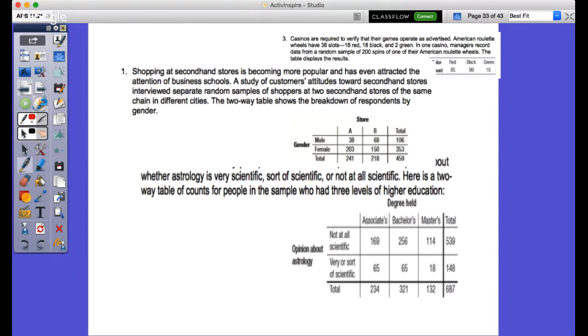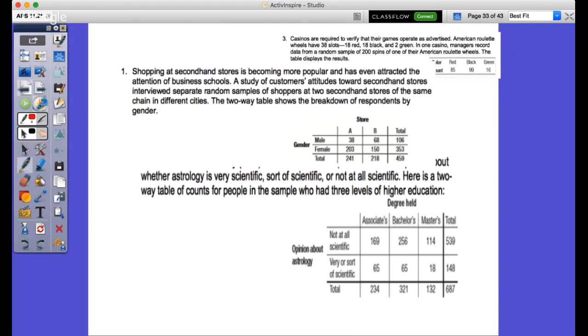So they're 2 samples. So Homogeneity, because it's 1 variable, their attitude towards secondhand stores. Well, it's two variables, right? Can you have more than 1 variable in homogeneity? No, it's only going to be 1 variable. So the variable is the attitude towards secondhand stores. But why is it store A and store B? That's why it confuses me.